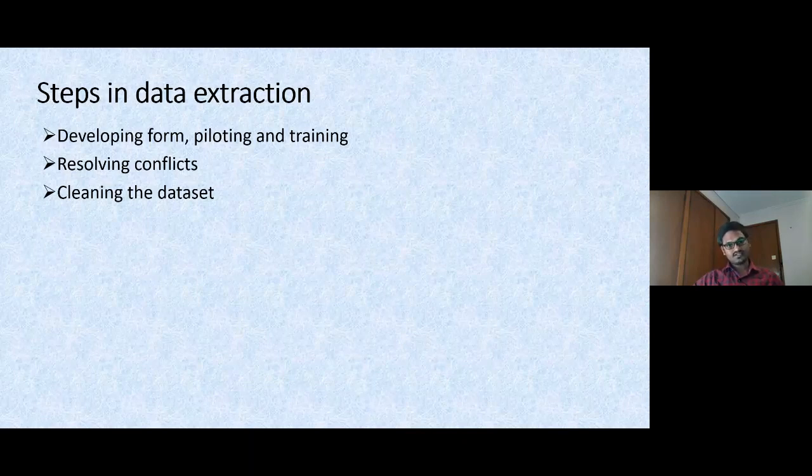If the senior researcher is also unable to address that conflict, they have to write to the author of the paper, so that when you get the correct information from the study author, you can take a decision on which value to input. Next, after collecting all the data, you have to clean the data set, which helps us analyze the data in meta-analysis software like CMA and RevMan. We can also store this data for sharing with the journals or with other researchers whomsoever requesting us for future purposes.